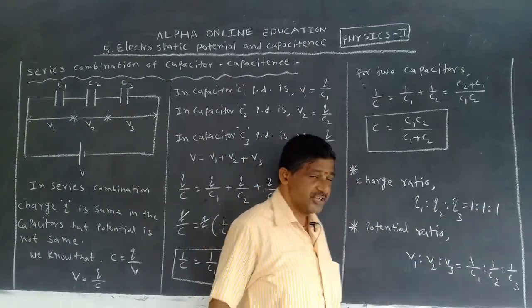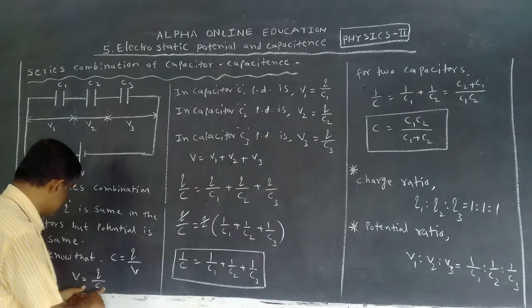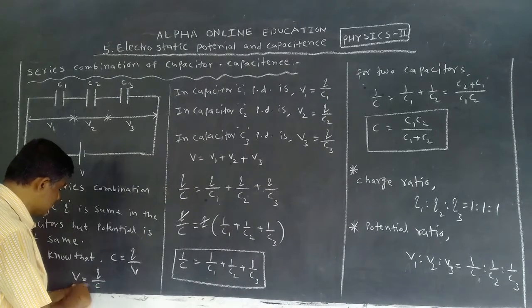But what is the potential ratio? Potential V is equal to Q by C, so V1 by C1, V2 by C2, V3 by C3. There is an inverse relation.